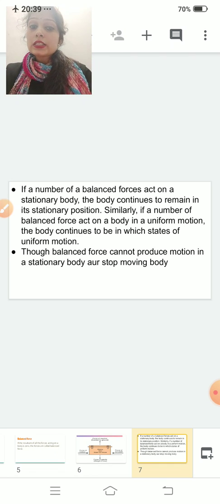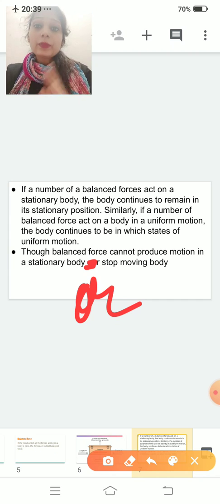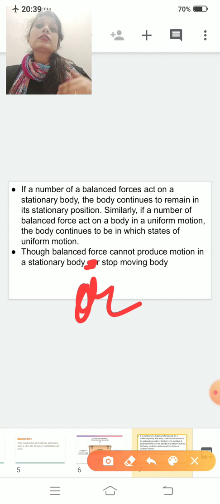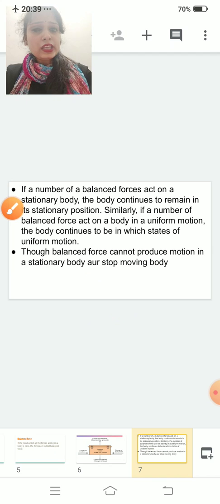Second, balanced force cannot produce motion in a stationary body or stop a moving body. That means if you are applying balanced force, you can't stop a moving body, and you can't move a stationary object. This point is very easy.